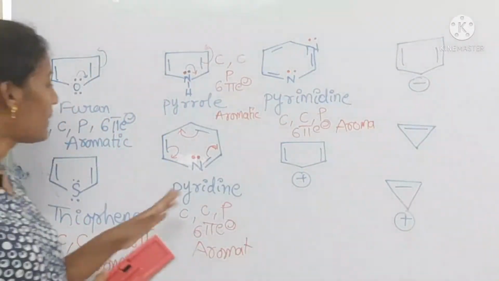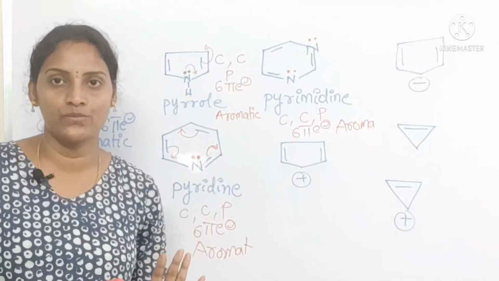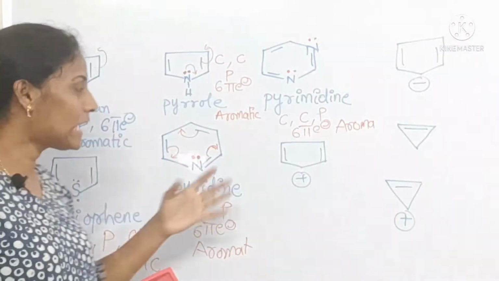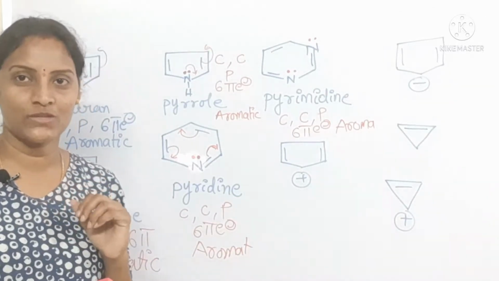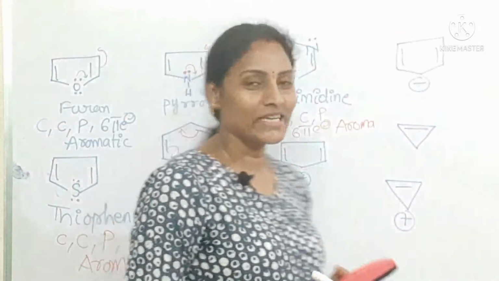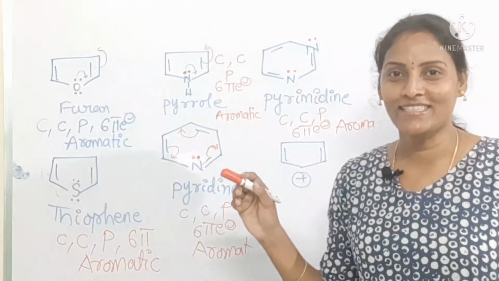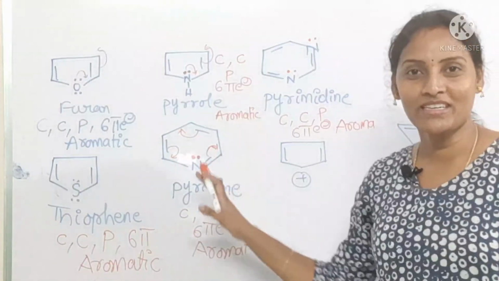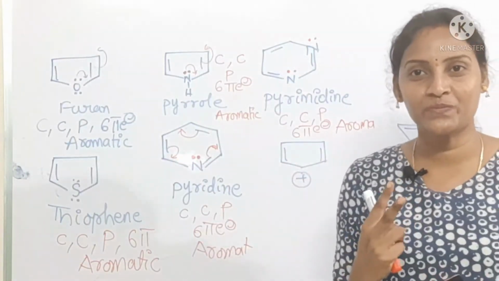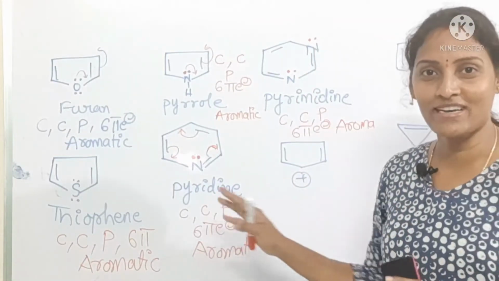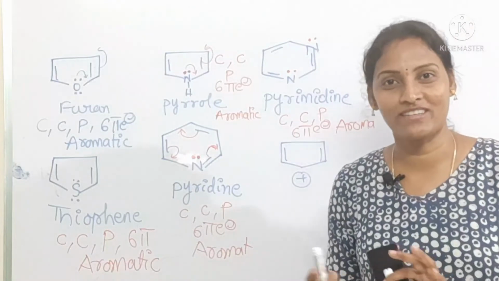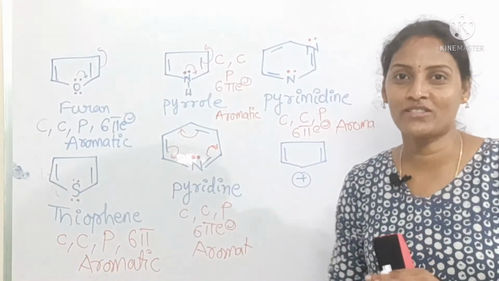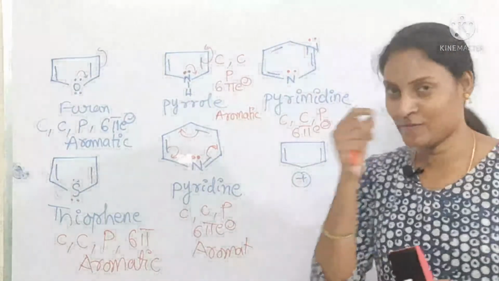Coming to pyridine and pyrimidine, among these two compounds, which one is the best base? We can easily decide. When compared to pyridine, pyrimidine has two lone pairs, pyridine has only one lone pair, so it can easily donate two electrons to two electrophiles. So this one is the best base.